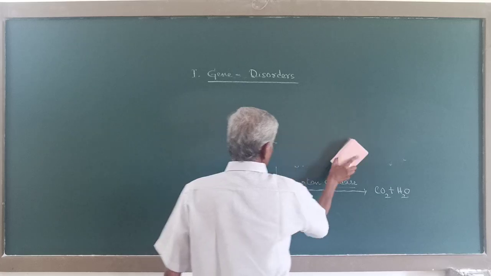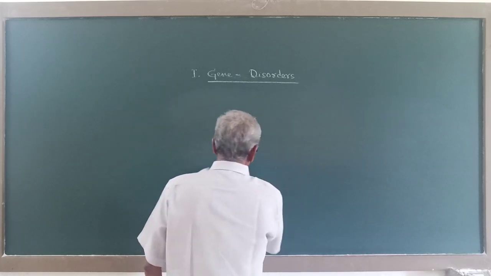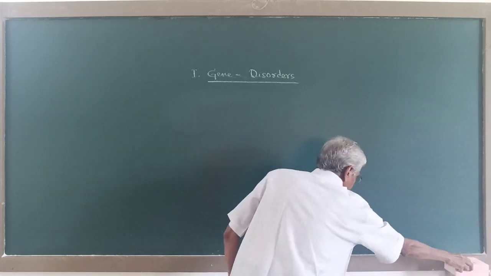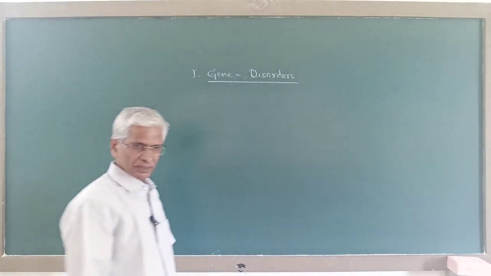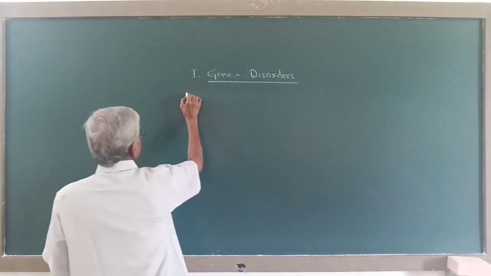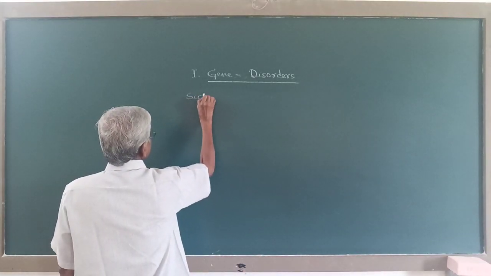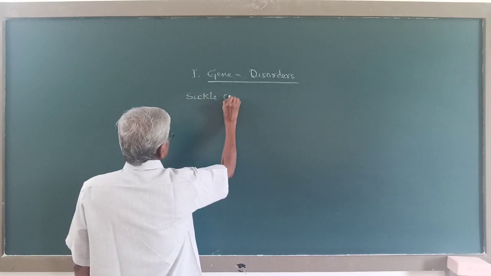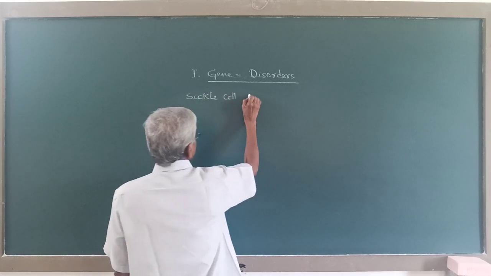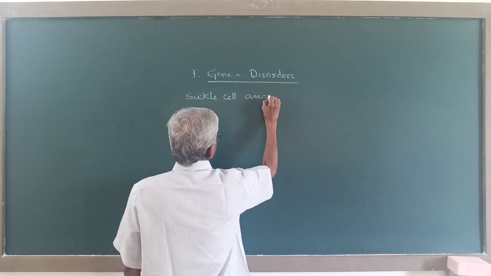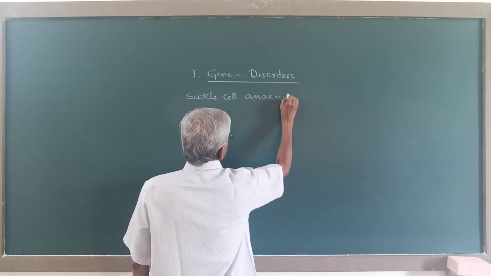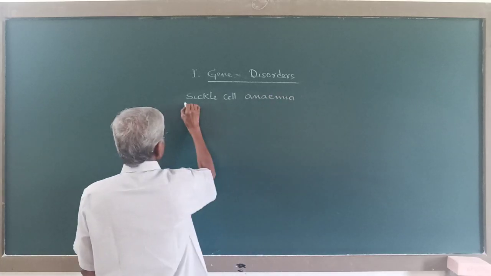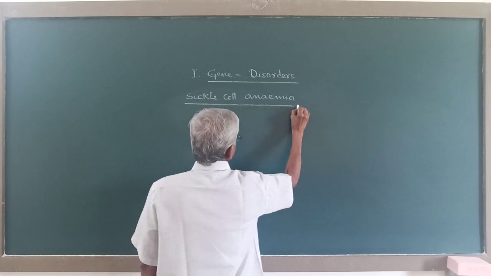Now one more gene disorder is sickle cell anemia.